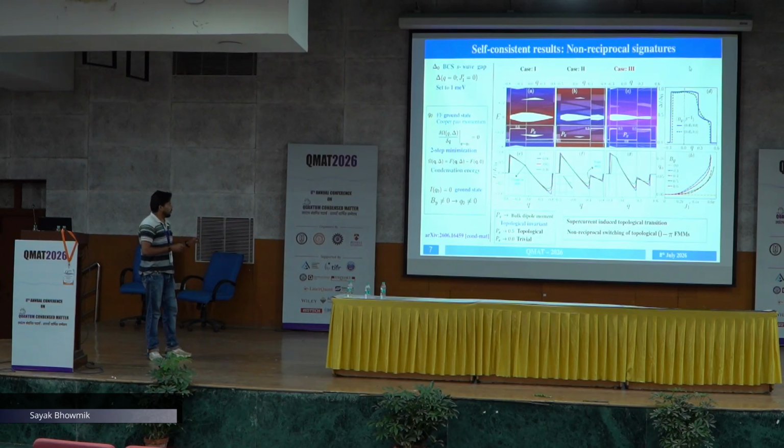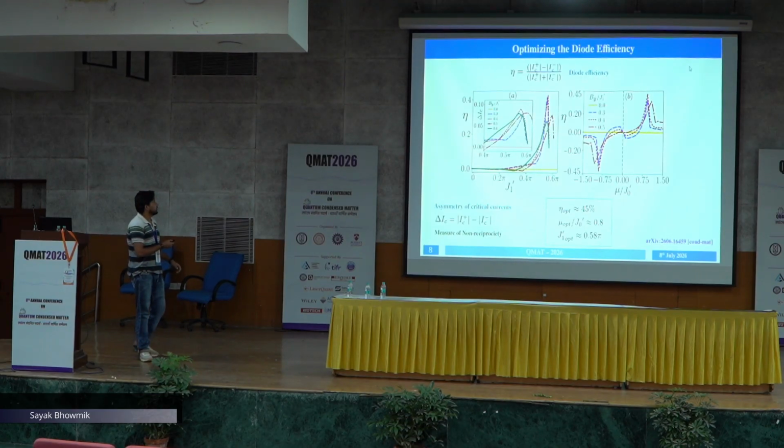And you can see that not only the supercurrents are asymmetric, the critical currents, the maxima and minima of the currents, are also asymmetric. That means we can have a diode effect, and this is the efficiency which quantifies the diode effect, and we can see that we have a maximum 45% efficiency if we optimize the chemical potential and driving strength self-consistently. All right, so thank you.